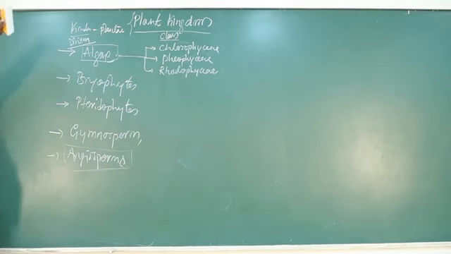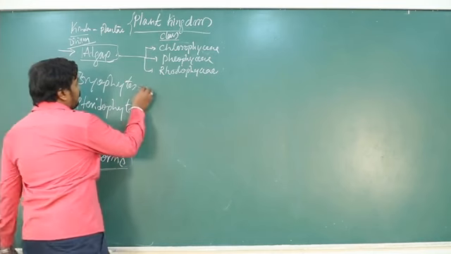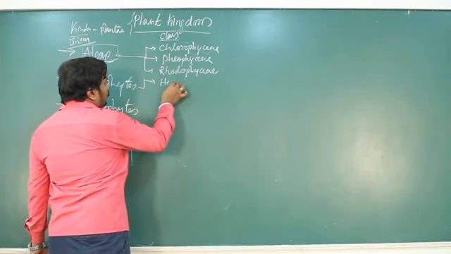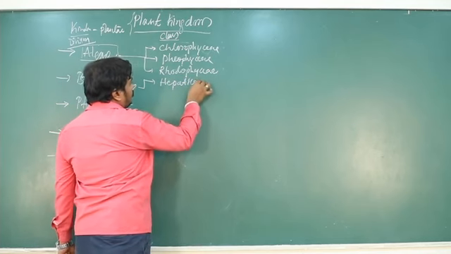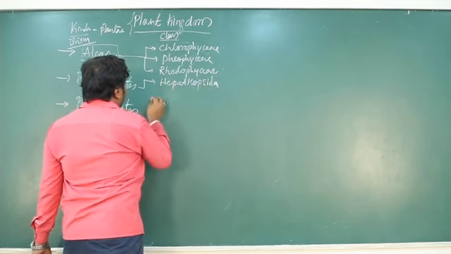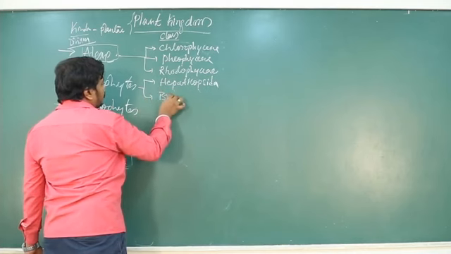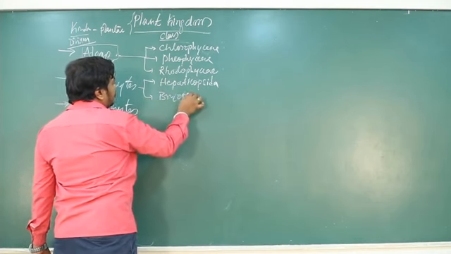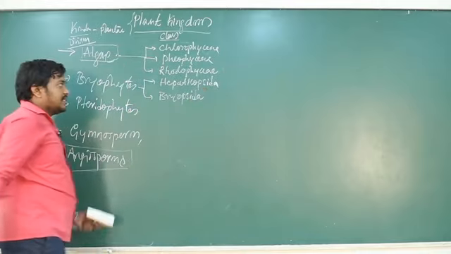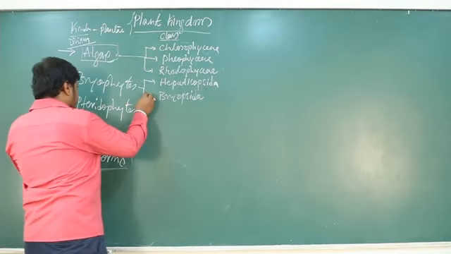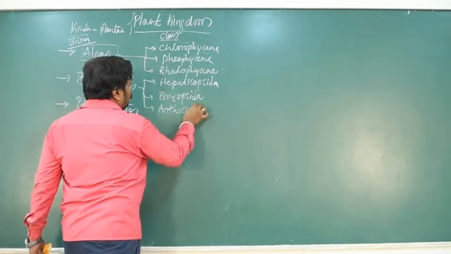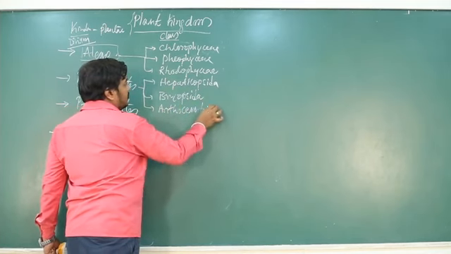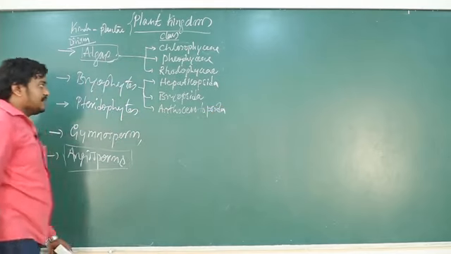Actually more than 8 different classes were there, but basically 3 are enough. In bryophytes, Hepaticopsida, Bryopsida, then Anthoceratopsida. So only 3 classes.